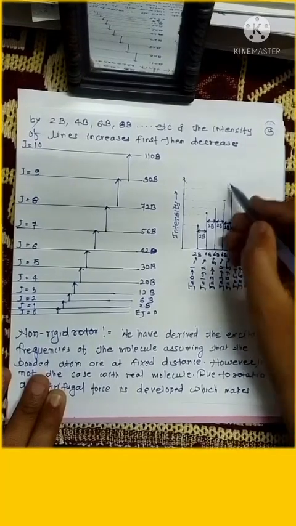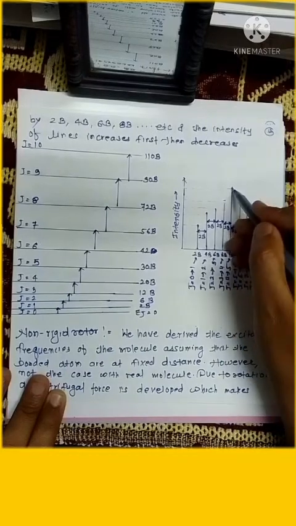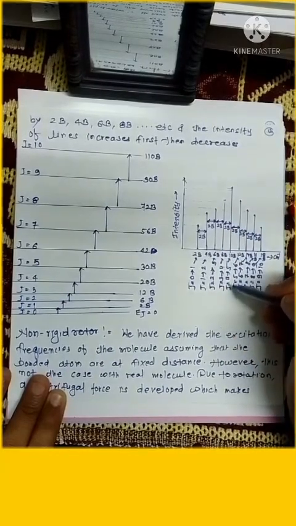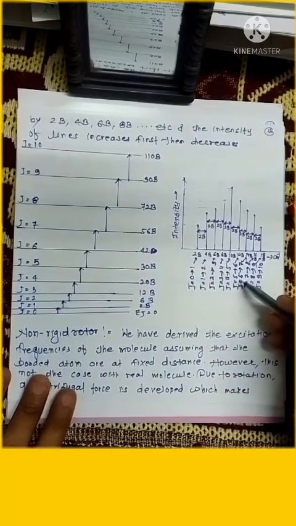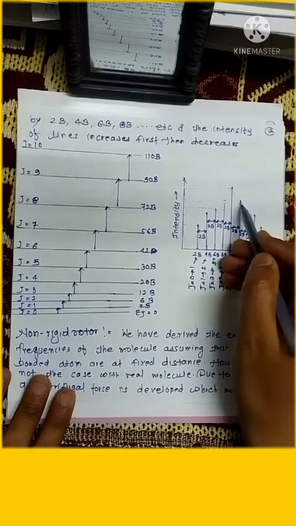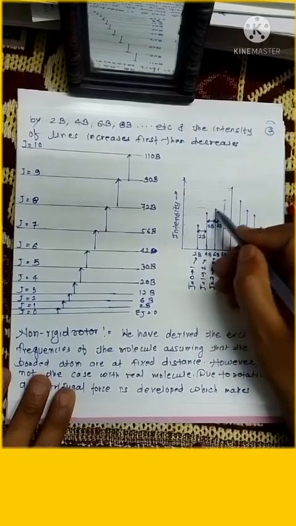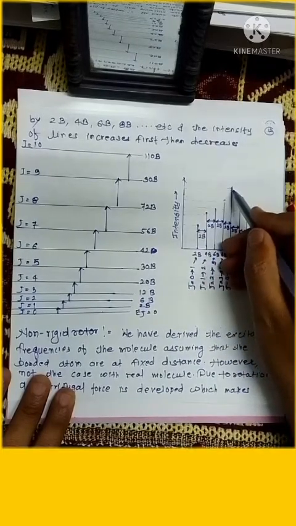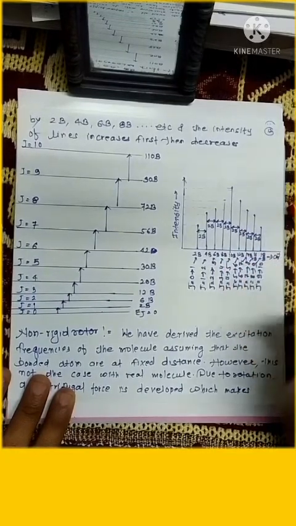For 4 to 5, the same trend is followed, and the intensity for transition 4 to 5 is maximum. After that, for the transition from the 6th energy level to the 7th energy level, we clearly see that the intensity of the line decreases. So first the intensity increases up to a certain point, after that it goes on decreasing.